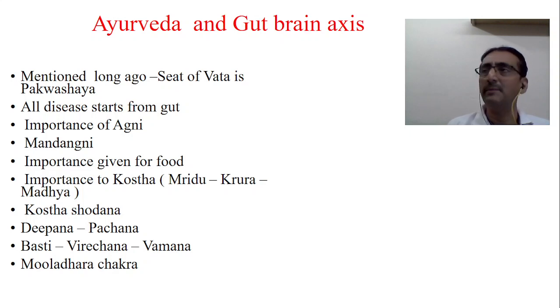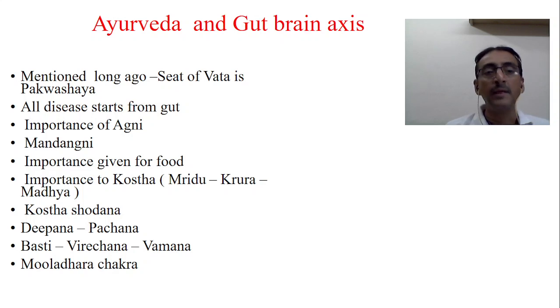Then we also have Deepana and Pachana, because Agni Deepana chikitsa is mentioned in each and every disorder, most of the time. Why is it told? Because maintenance of the koshta is very important. Maintenance of the gut brain is very important. Gut microbiota is very important. One more important thing: when explaining the Mooladhara Chakra, the anal area, that is also the first chakra mentioned. That actually corresponds to this gut area only.